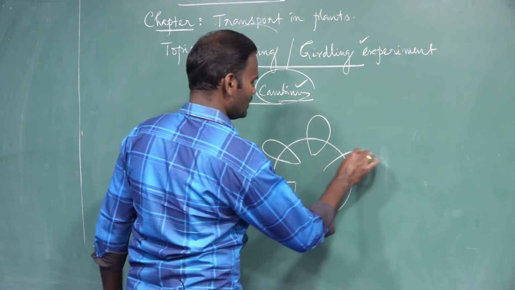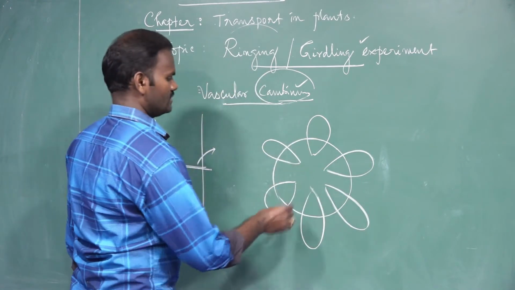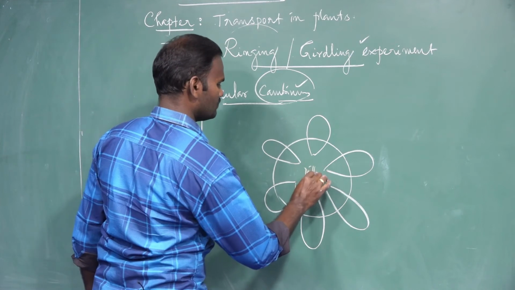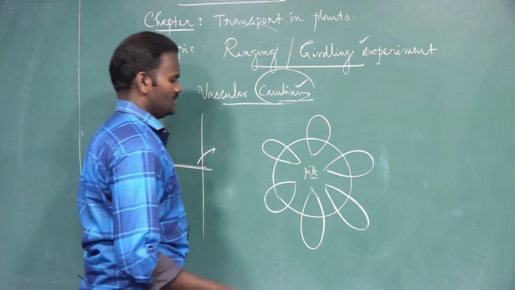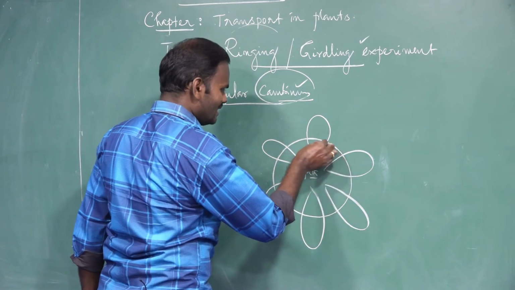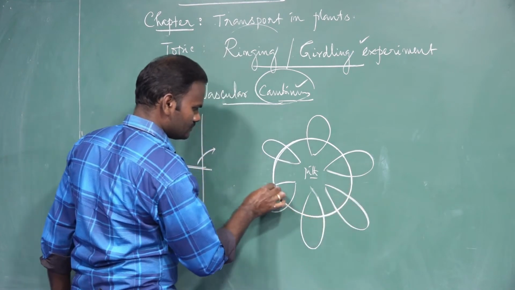This type of arrangement is called a eustele. In the center is the pith. Pith is made up of loosely arranged parenchyma cells. This ring is the vascular cambium.